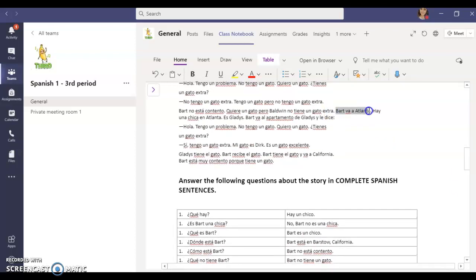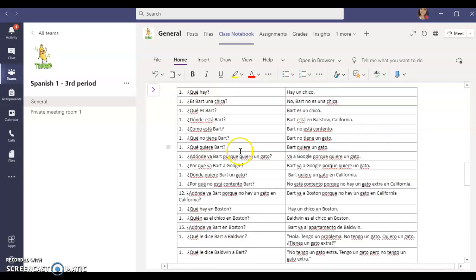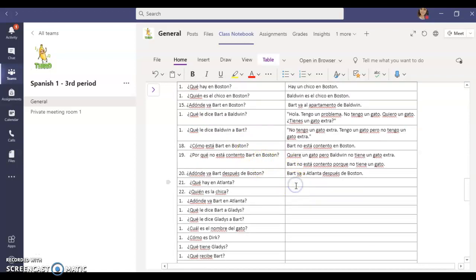Scroll back up to our story. So we know he goes to Atlanta. Right here. Hay una chica en Atlanta. So I'm going to Control C to copy that sentence. Control V to paste it right in there. What is there in Atlanta? Hay una chica in Atlanta. There's a girl in Atlanta.